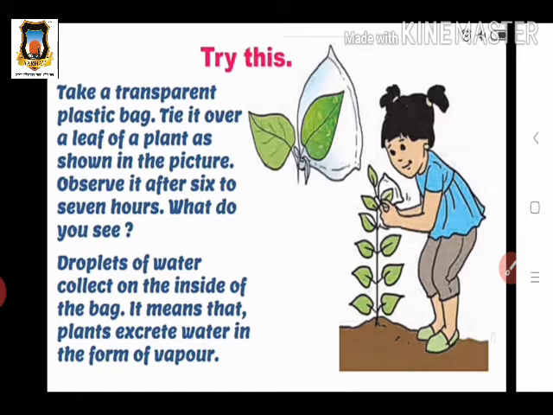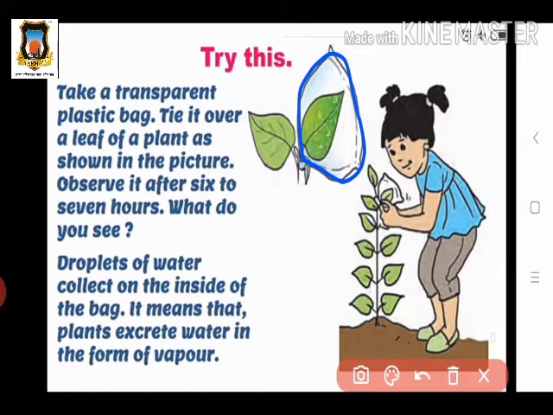Here, this activity is also for the excretion process. Take a transparent plastic bag and tie it over a leaf, as shown in the picture. Observe it after 6 to 7 hours.